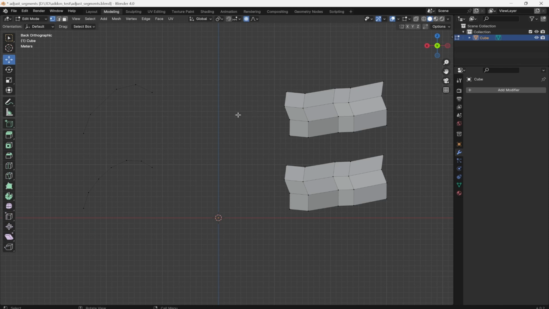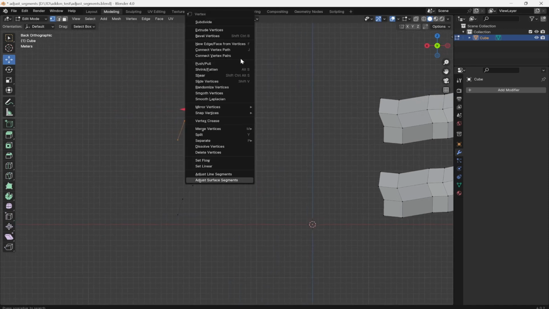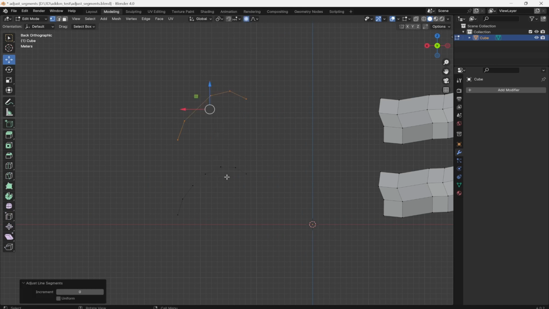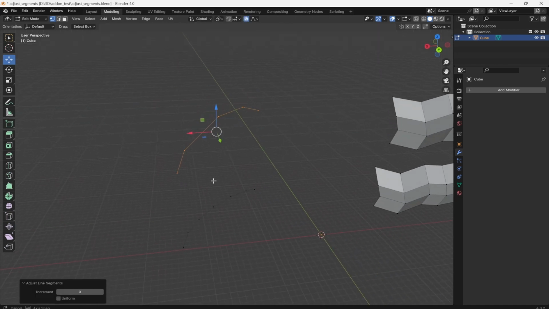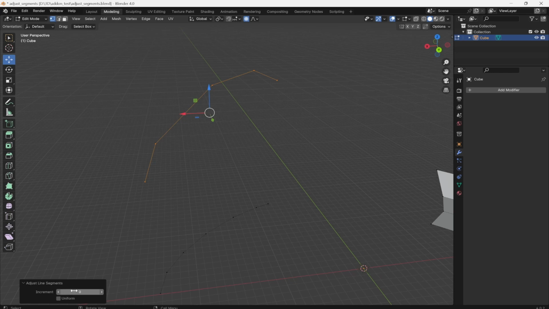Let's start with adjusting the number of segments in polylines. First, you can select the desired polyline and right-click. From the context menu, choose Adjust Line Segments. A panel will appear in the bottom left corner, where you can set the parameters.